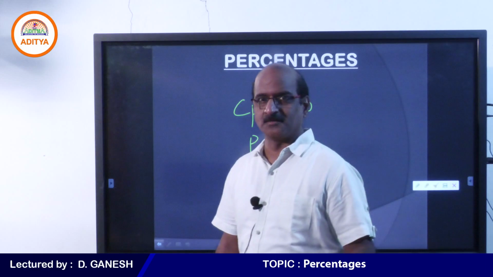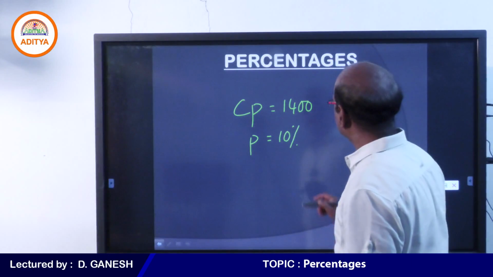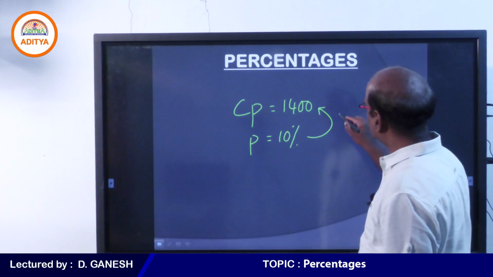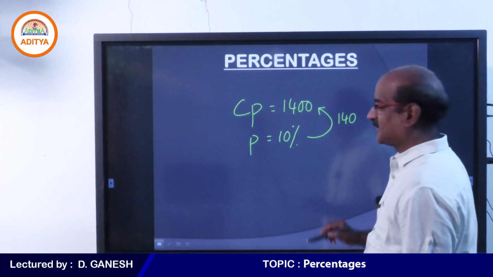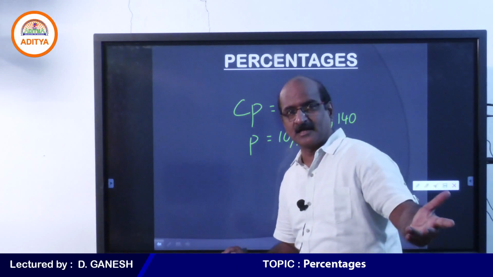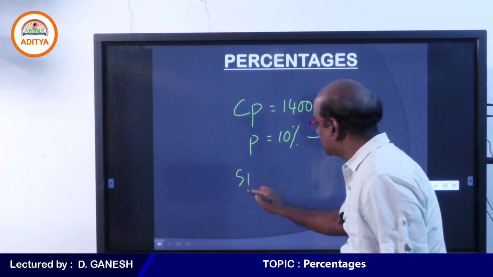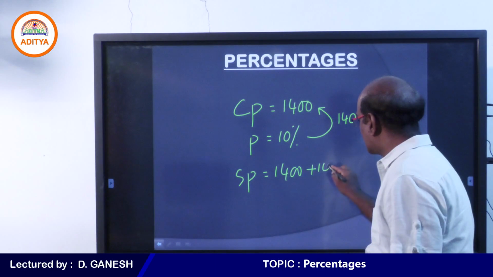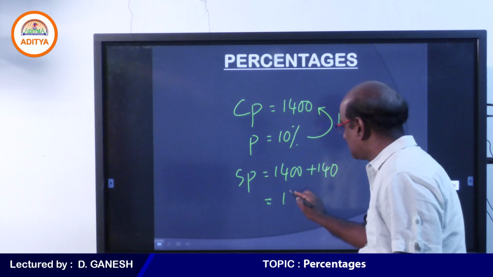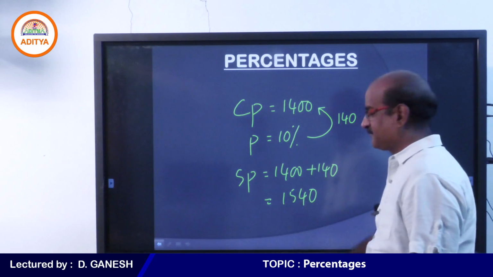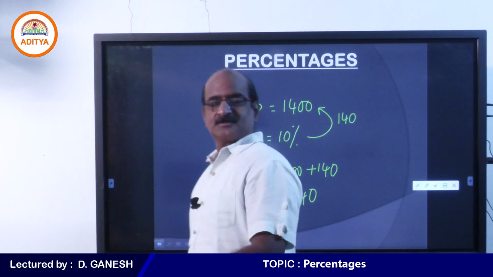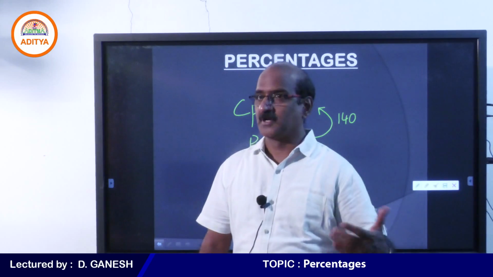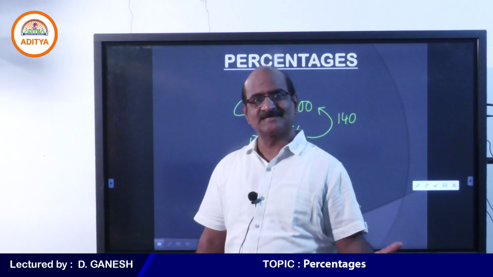You know how to calculate 10%. Students, we are expecting a profit of 10%. So 10% of 1400 is nothing but 140. And hence the selling price of the article is 1400 plus 140, and we declare that the selling price is 1540. You might say that this question we get in profit and loss, but yes, we were able to answer it with ease.